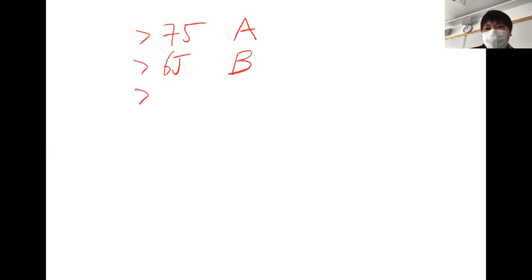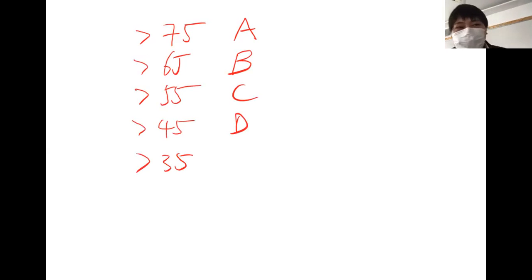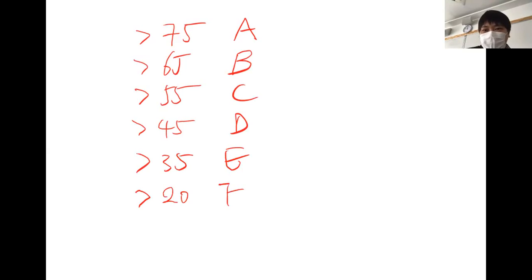If you score more than 75, you get A. If you're higher than 65, you get B. If you got 55, you got C. 45, you got D. Now see, only 35 marks will make you pass. Understand? E. If you get more than 20, you got F. If you are between 0 to 20, you got a U. That is how the grade conversion works.